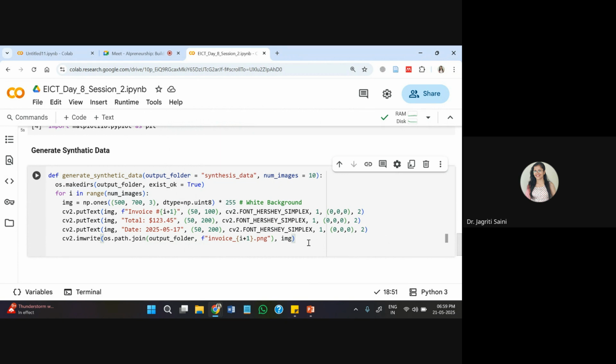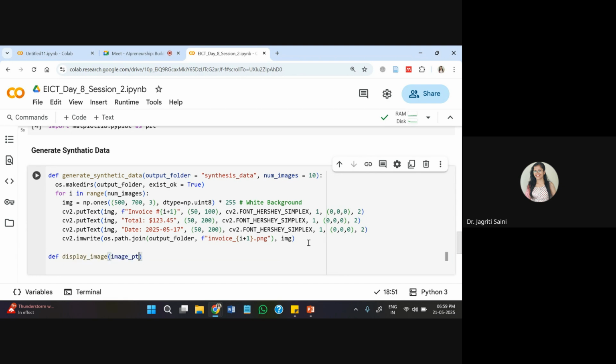So this is an initial synthetic text generation technique I have used, and along with this I'll use maybe the display sequence as well. If I want to display these things one by one, for that also I can create one function to see what kind of images are being created.